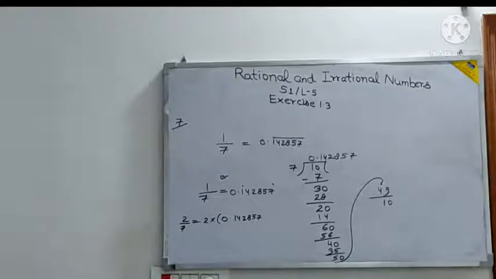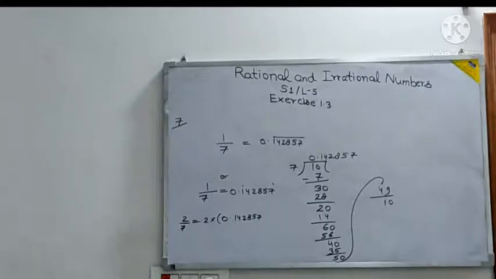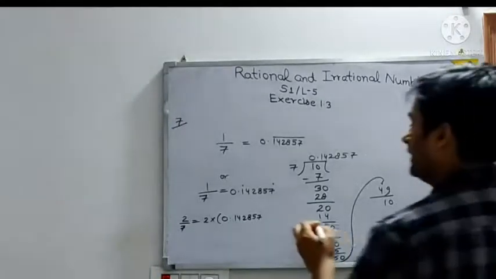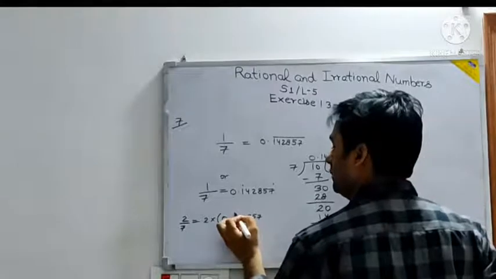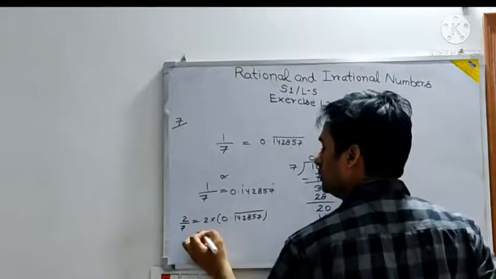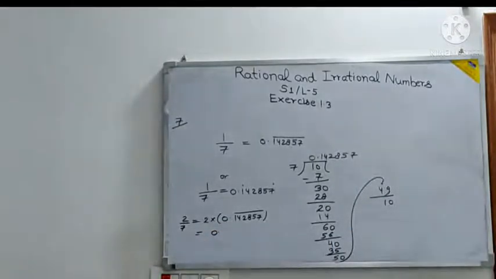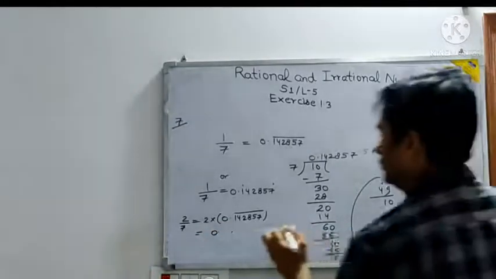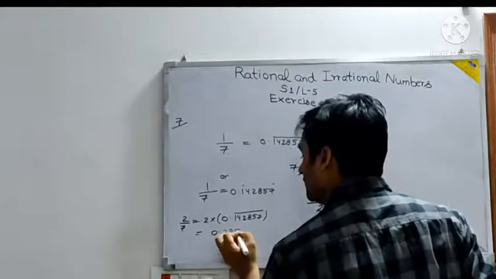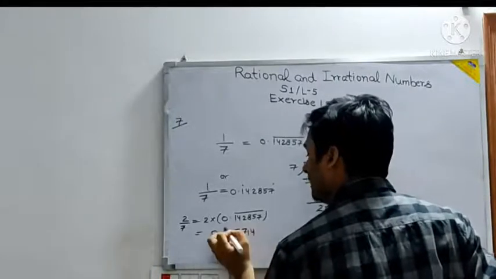So when you multiply this one, what do you get? 0.142857. So multiply here. Put a bar first, it is equal to 0. Now it is just pure multiplication itself. What will you get? 0.285714. Put a bar on this also.